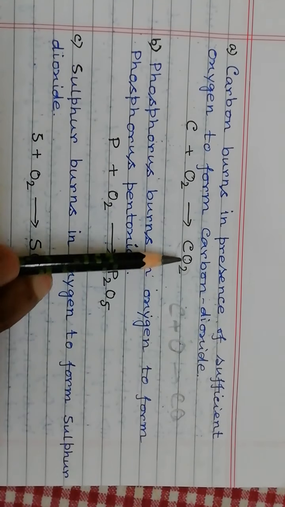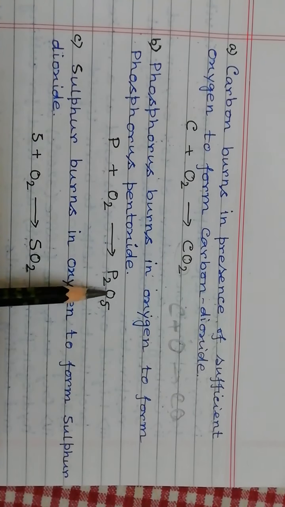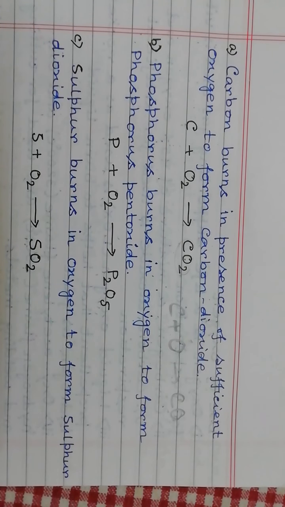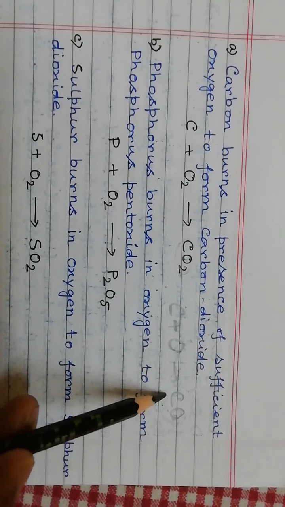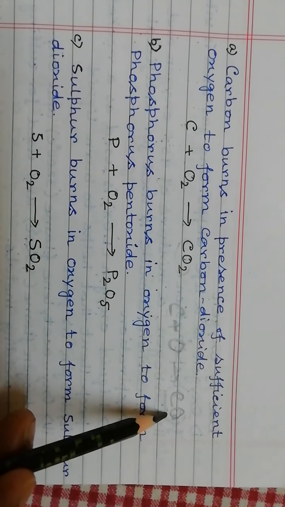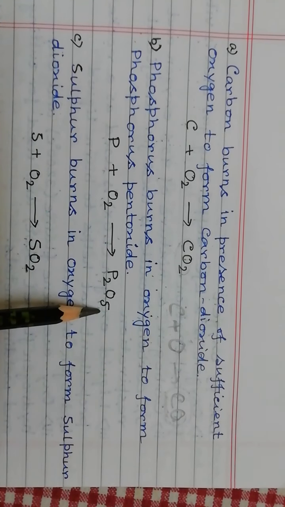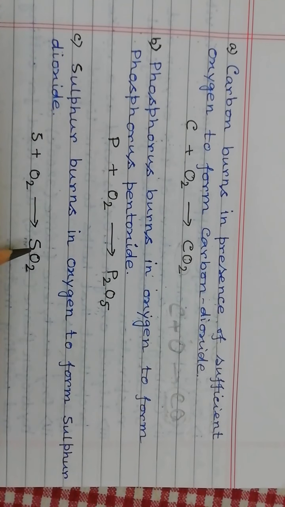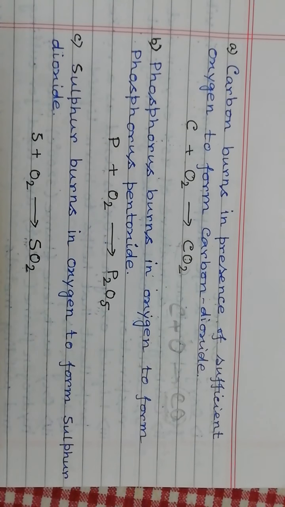Carbon dioxide, phosphorus pentoxide, and sulfur dioxide are all non-metallic oxides and all are acidic in nature. But CO is also a non-metallic oxide, yet it is not acidic in nature. It is neutral in nature, carbon monoxide. But carbon dioxide, phosphorus pentoxide, sulfur dioxide, all these 3 non-metallic oxides are acidic in nature.